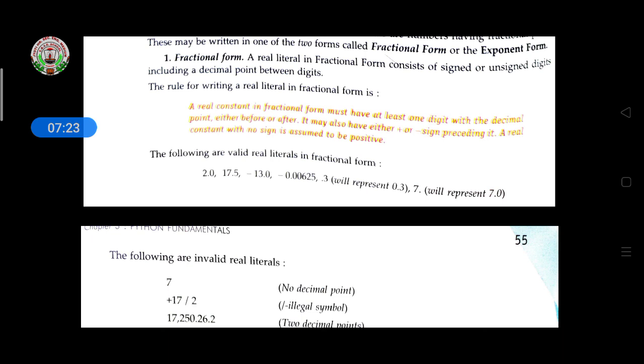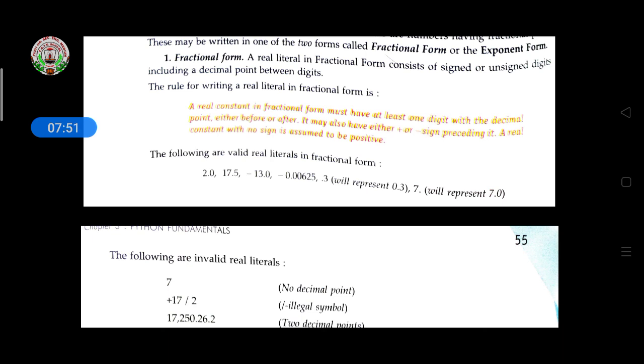It may also have either plus or minus preceding, so here we also have to use the minus and plus sign. A real constant with no sign is assumed to be positive.